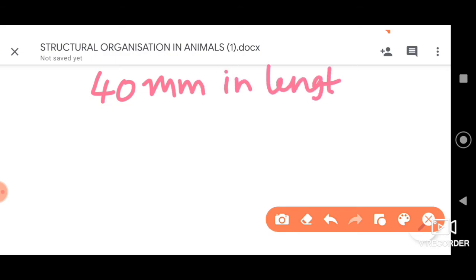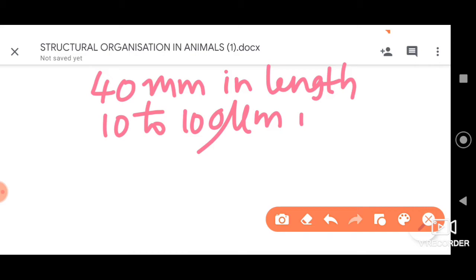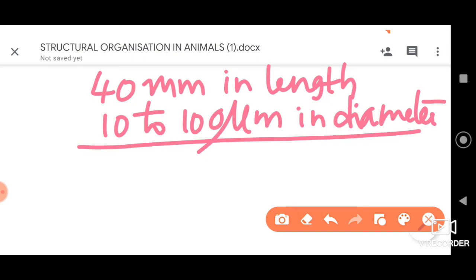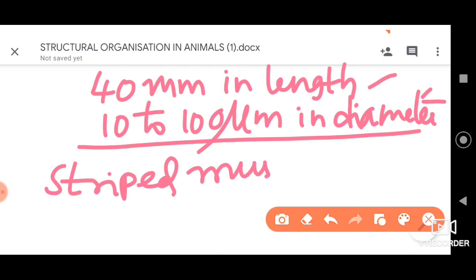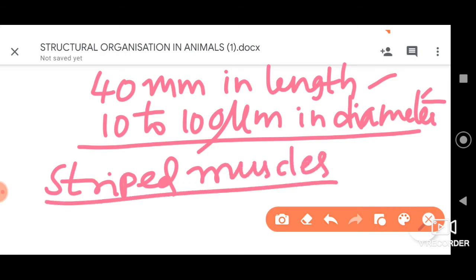They are very long, and 10 to 100 micrometers in diameter. And they have alternate dark and light striations which I have shown you. Because of that, they are also called striped muscles.